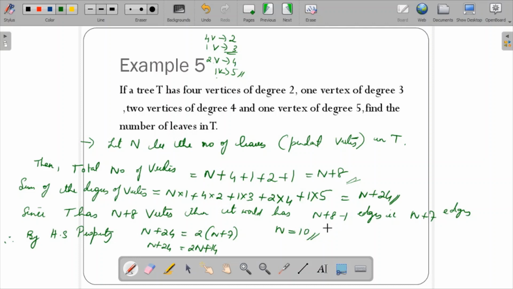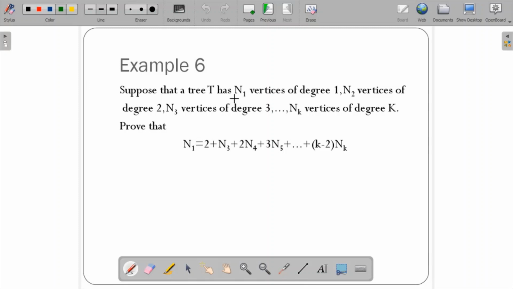So this is regarding the example 5. Example 6. Suppose that a tree T has n1 vertices of degree 1, n2 vertices of degree 2 and n3 of degree 3, and so on, nk vertices of degree k. Then prove that n1 is equal to 2 plus n3 plus 2n4 plus 3n5 plus so on till k minus 2 into nk. Okay, so this is what you have to prove.